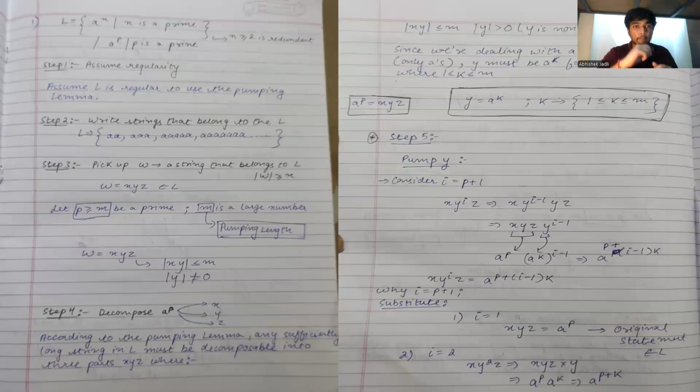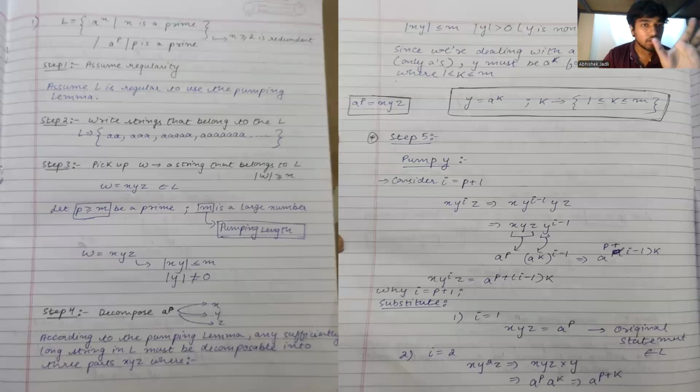And we are going to pump this y in order to find the i value with the help of which x, y to the power of i, and z will not belong to L, and there the negative test prevails, and hence we can prove that this language is not regular. That is going to be our step-by-step theoretical approach. So what happens over here in step 5, we try to pump y. So we have considered i is equal to p plus 1.